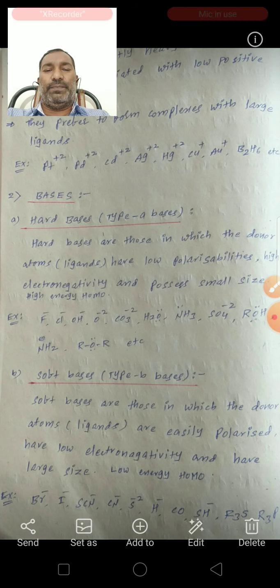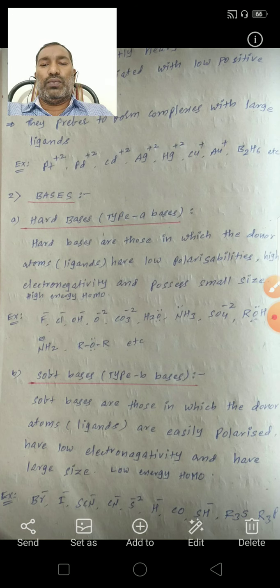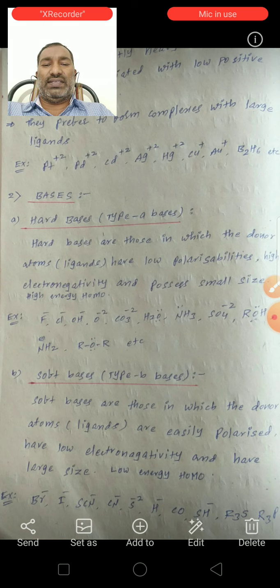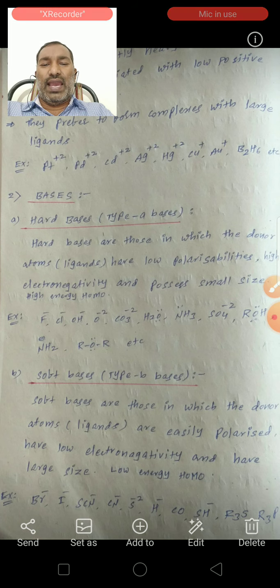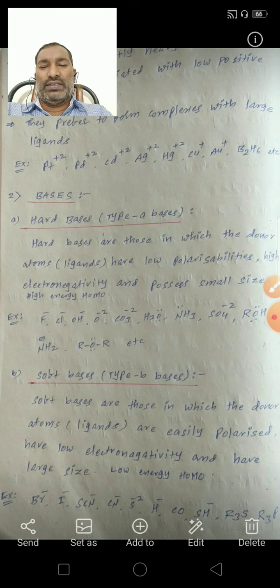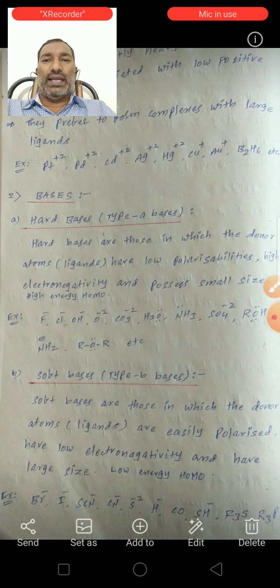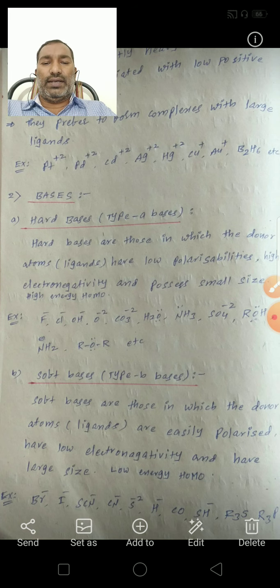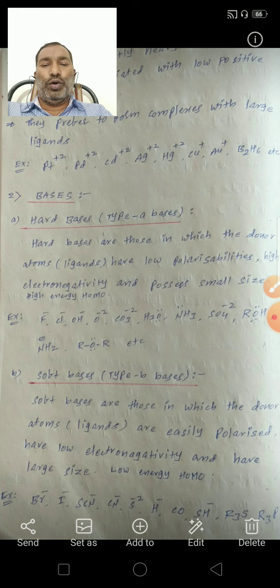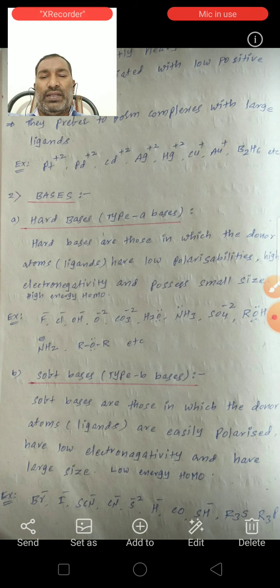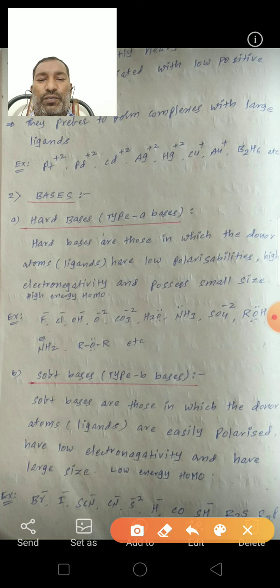See again, the first point is that soft bases have a large size. Soft bases have a large size and have high polarizability. The third one is low electronegativity, and they have low energy HOMO orbitals. So see the examples of soft bases.